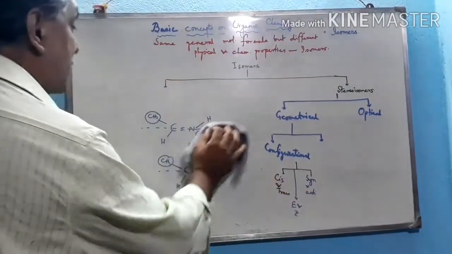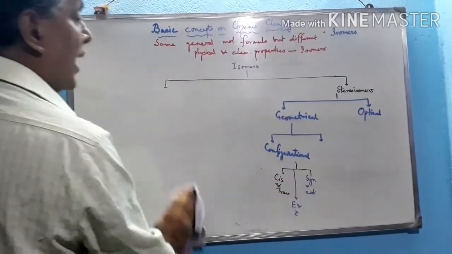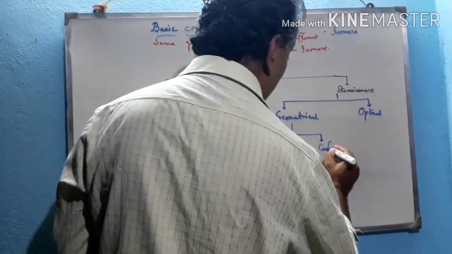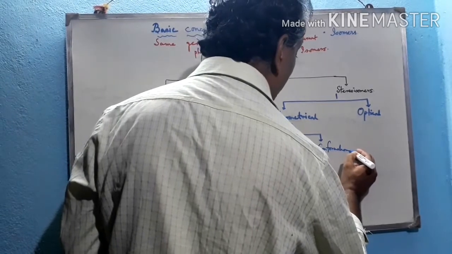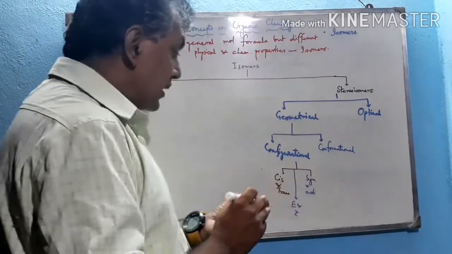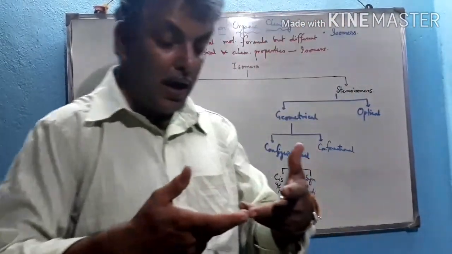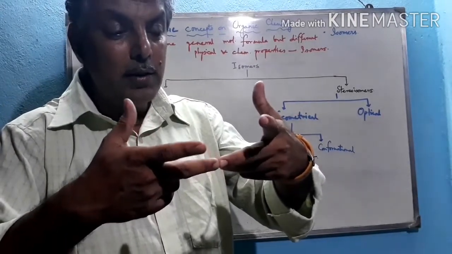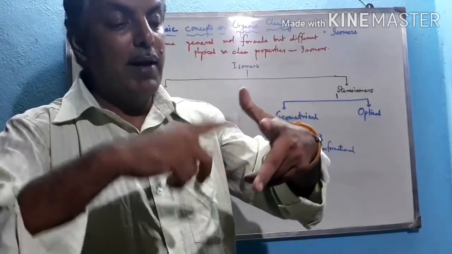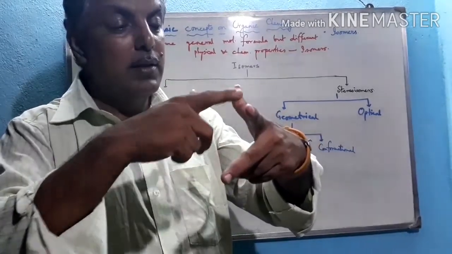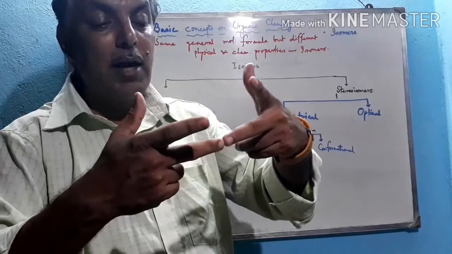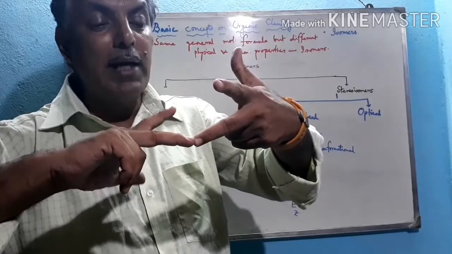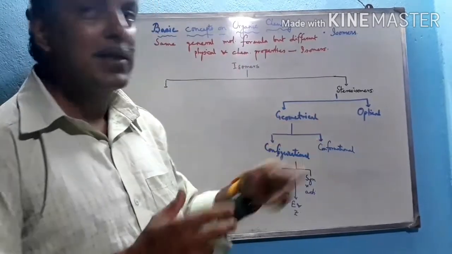Now we can draw the structures of conformational isomers. Now what is a conformational isomer? How can it be obtained? Just before drawing the structure of the configurational isomer, I showed that this is the sigma bond. The carbon atoms are attached here, and these groups fulfill the trivalency of the carbon atom. Here also. But if we rotate this with respect to the sigma bond, different isomers are obtained. These isomers are called the conformational isomers.